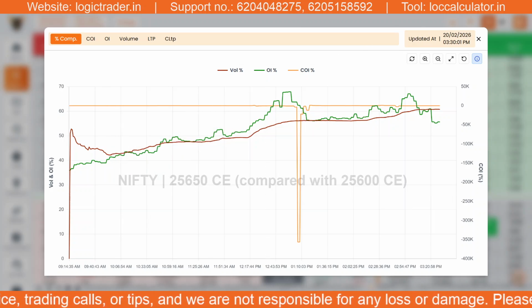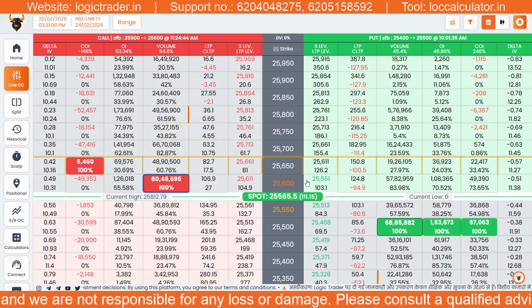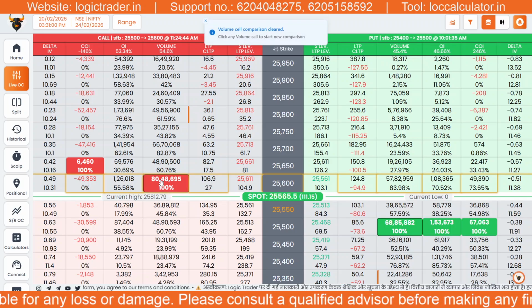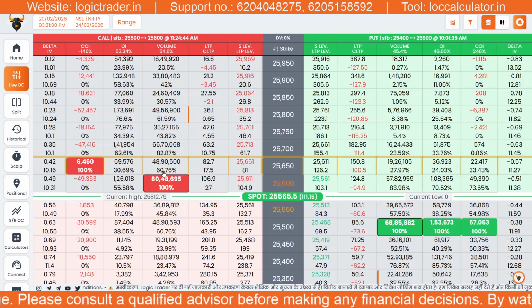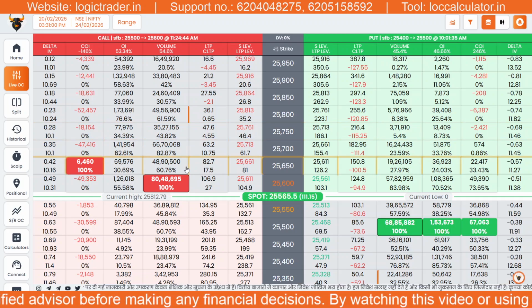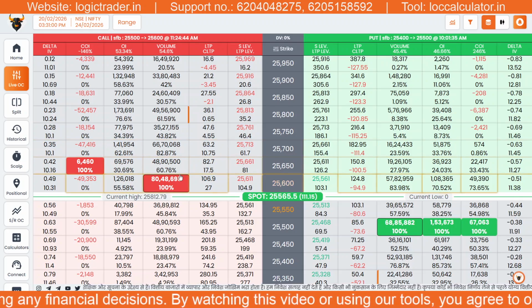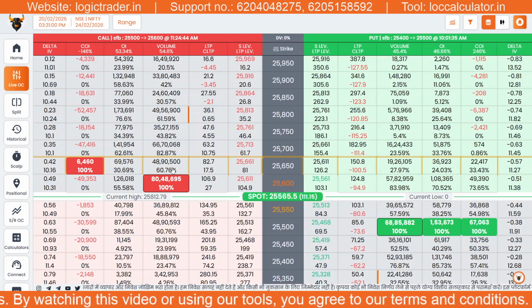This is the comparison graph of these two strike prices. When the second strike reaches 75% of the highest level, it automatically gets highlighted in yellow color. This visual alert immediately signals that strong buildup is happening at that strike and it is nearing the dominant level.